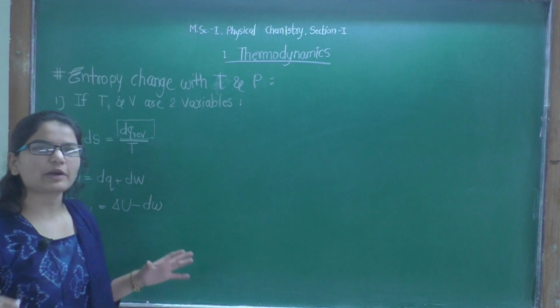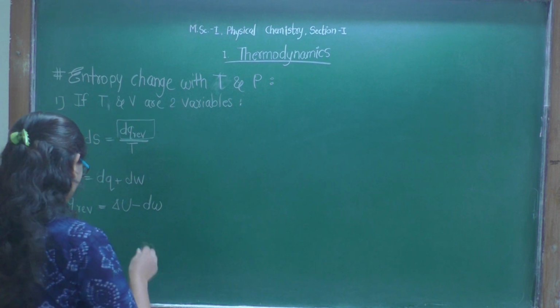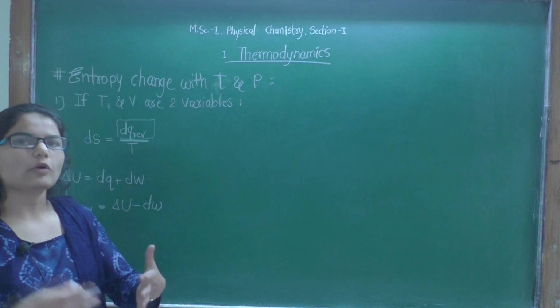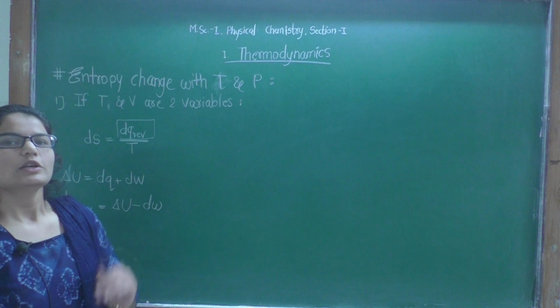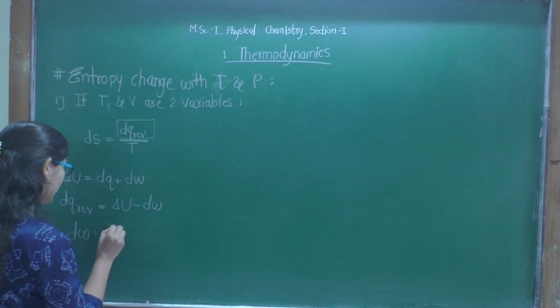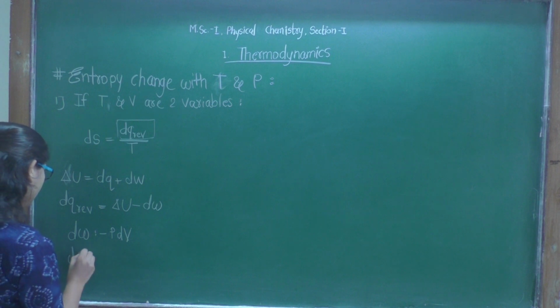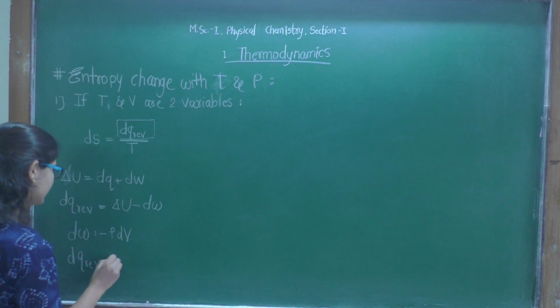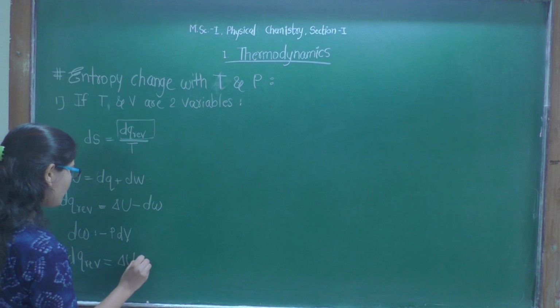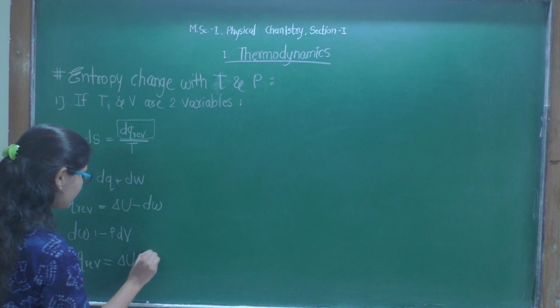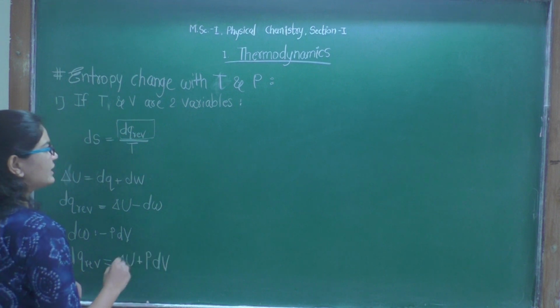If it is an expansion work, then dw will be work done by the system on the surroundings, right? Expansion, so it will be minus p dV. Let's substitute here: dq reversible is equal to dU minus of minus p dV. It will be plus p dV. Now,